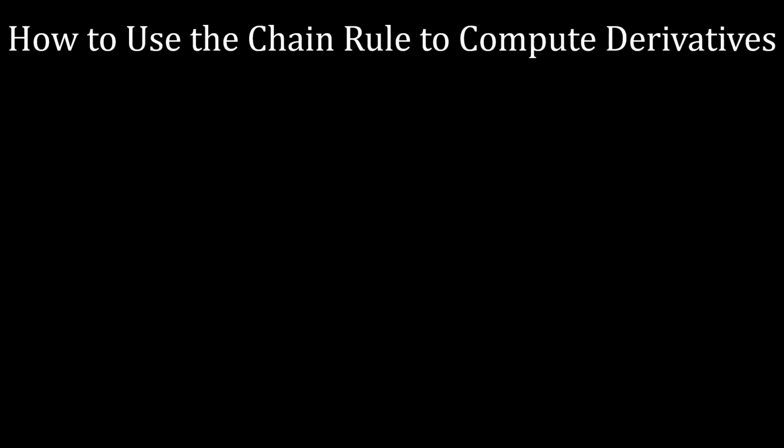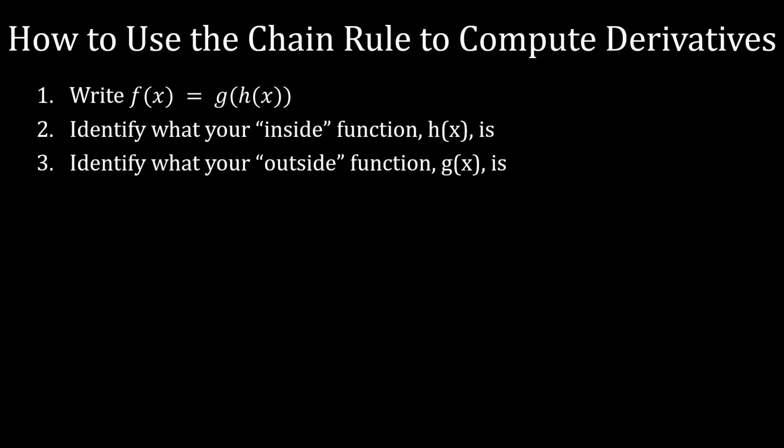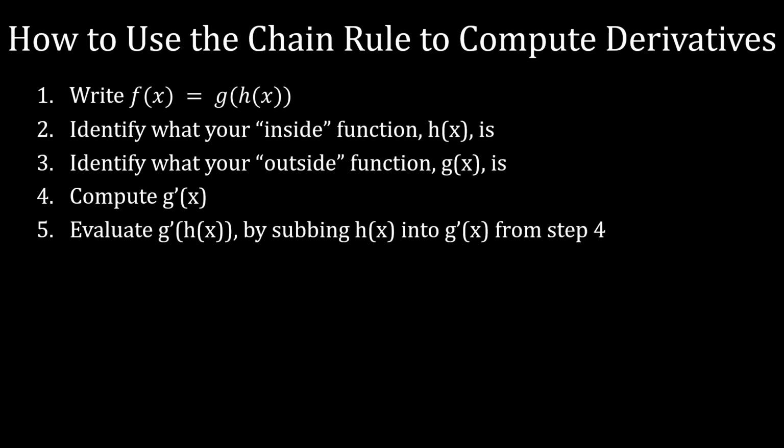So now we're going to go through the specific steps we're going to use. So first, we're always going to want to write f of x is equal to g of h of x. And then we're going to want to identify what our inside function h of x is, and identify what our outside function g of x is. And then we're going to compute g prime of x, and then evaluate g prime of h of x. And to do this, we're going to sub in h of x into g prime of x that we obtained in step 4. We're then going to compute h prime of x.